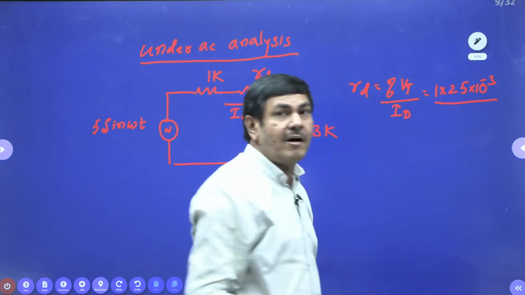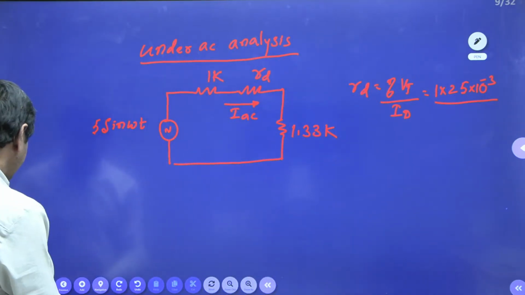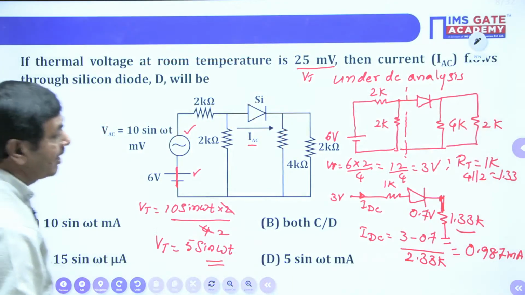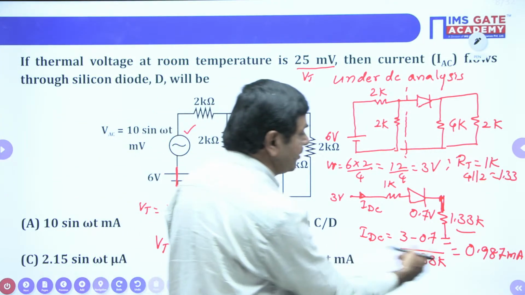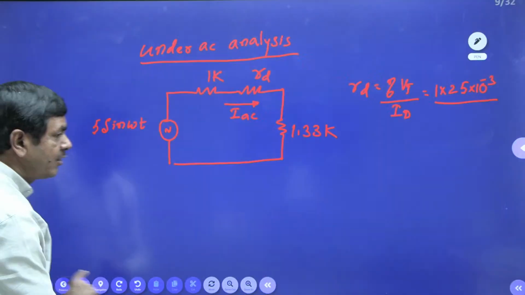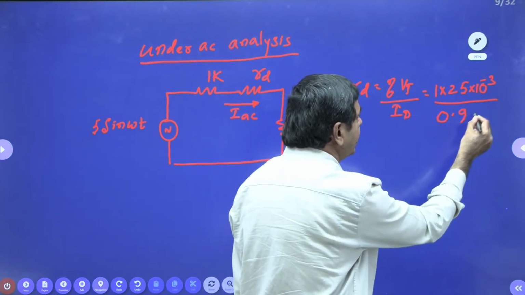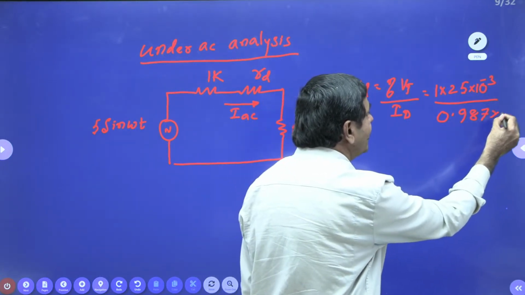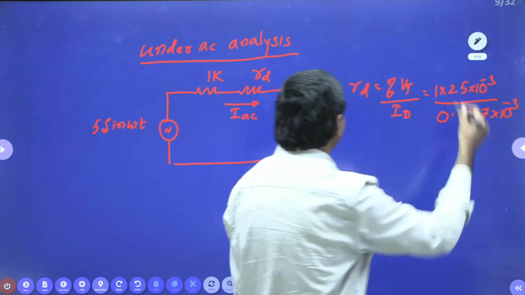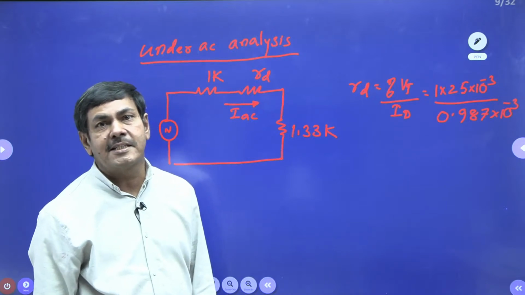And also we got the diode current under DC analysis. Under DC analysis, what amount of current did we get already? IDC is ID only. 0.987 milliamperes. Yes, I will connect 0.987 milliamperes. That is nothing but dynamic resistance only. That dynamic resistance is more important now.